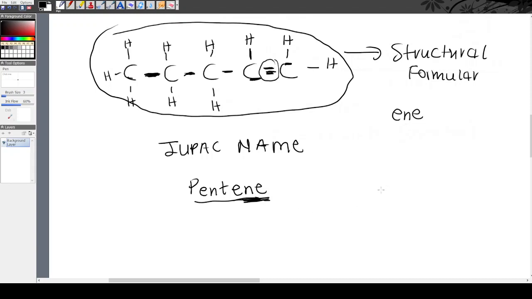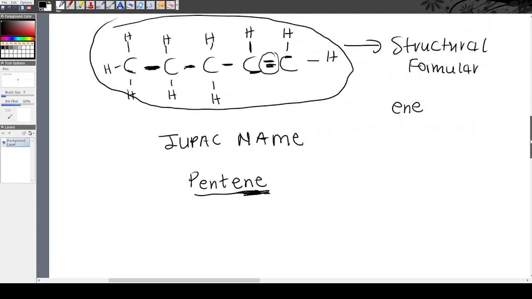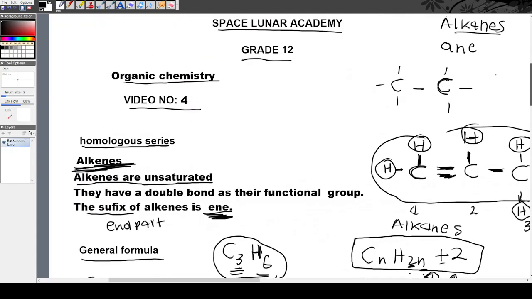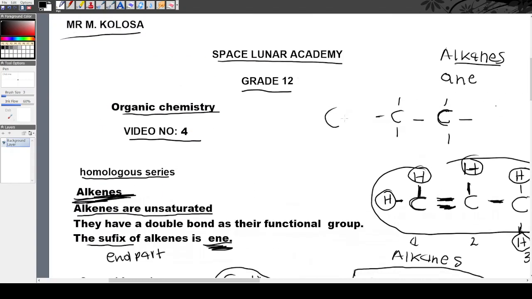Mamele ke ngoba besithe you have to specify the position of the functional group. In the case of alkanes, I don't specify the position of the functional group because zonke there's just single bonds kwi-alkanes besitshilo. They're only single bonds. So the functional group is just single bonds.